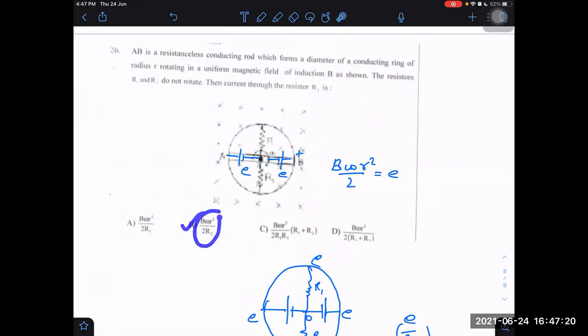This is also answer one. This is possible: B omega R square by 2 R2. Yes, sir, this could be the answer.